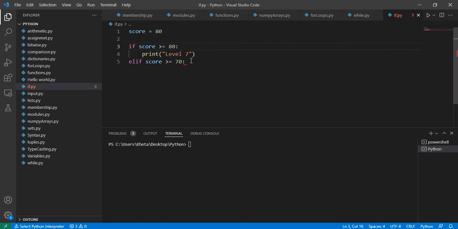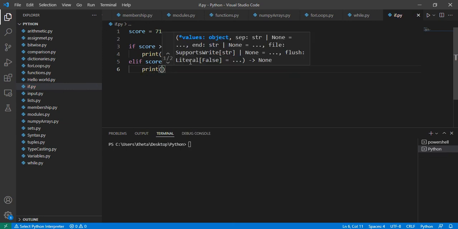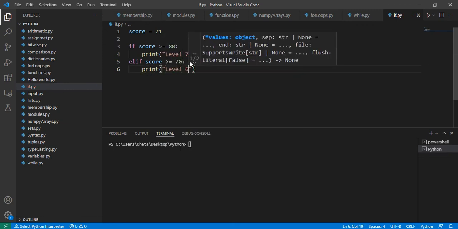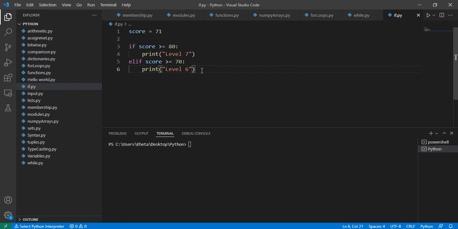It will only check the next else if statement if the previous one has failed, right? So if you had a 71 there, it will fail the first one and it will check the second condition, and that is when you'd print that you have a level 6. And if it fails this one, it will now go to the next one.